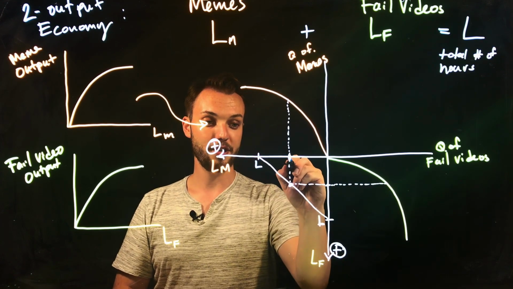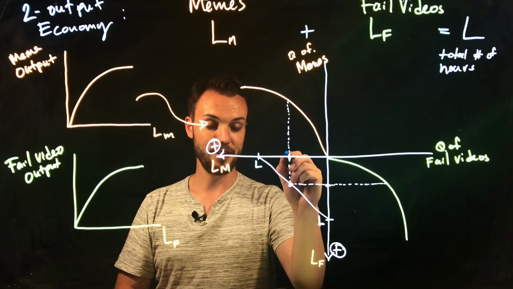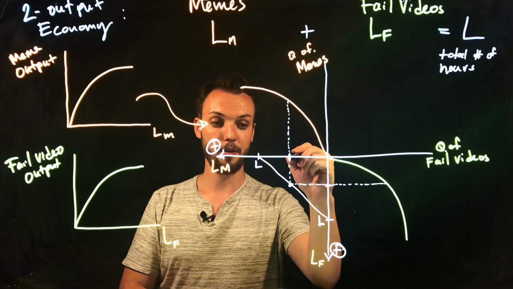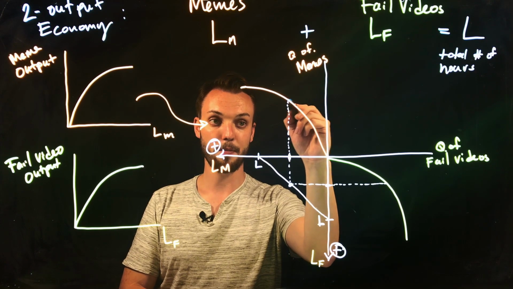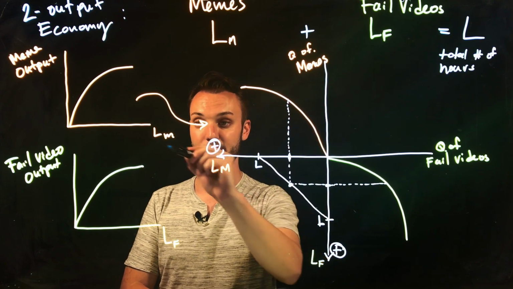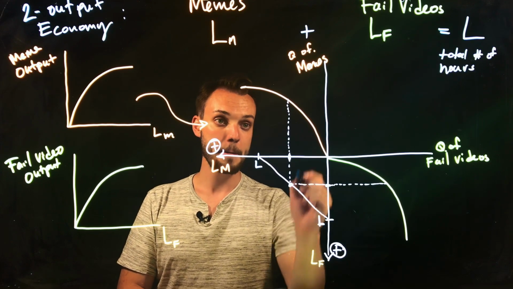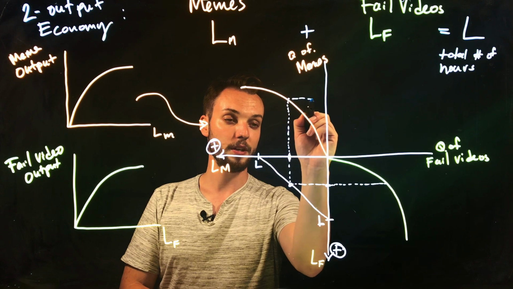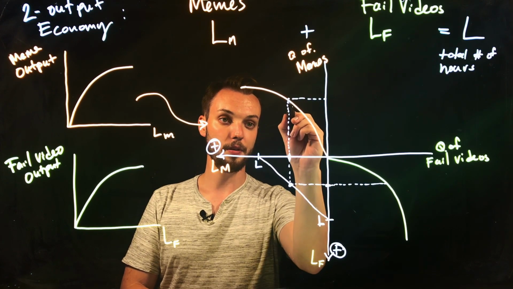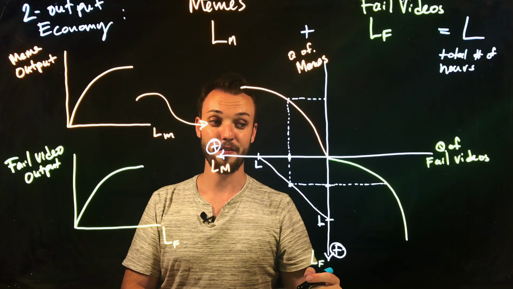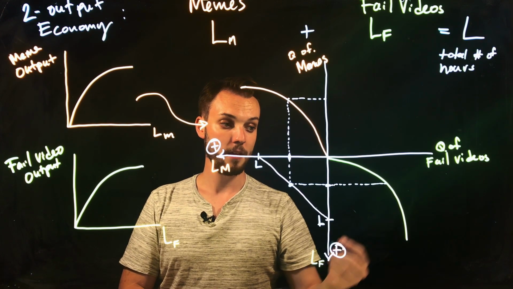So if we want to know how much of each good that we can produce given this quantity of labor inputs, then we just see where this intersects the production function. Right? The production function tells us how much we can produce given a unit of input. So we can just trace this up here to the production function, and the same thing down here with fail videos. Okay.